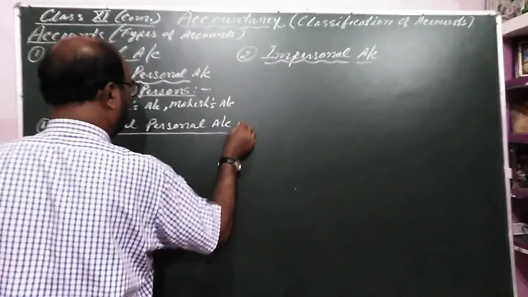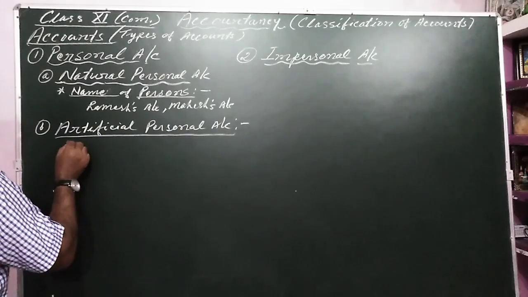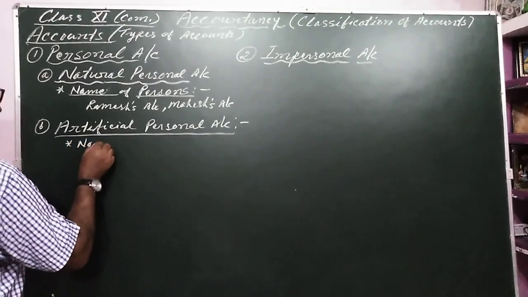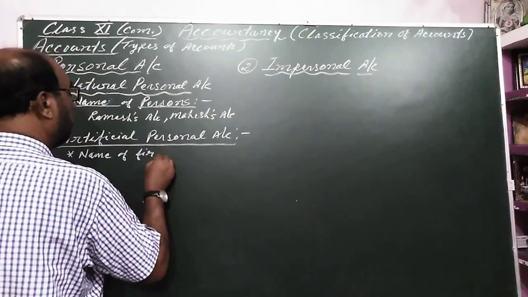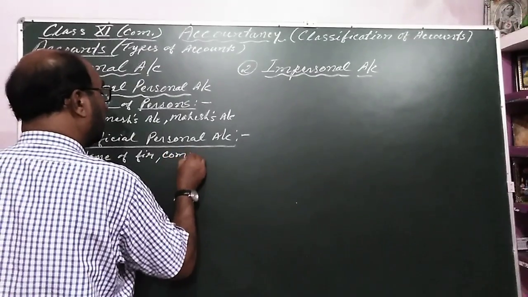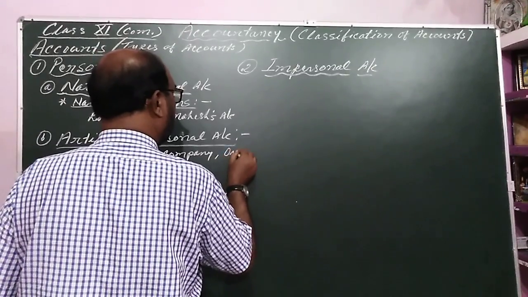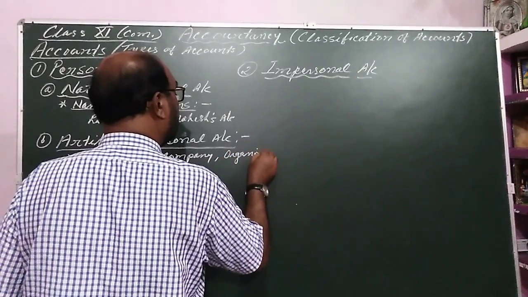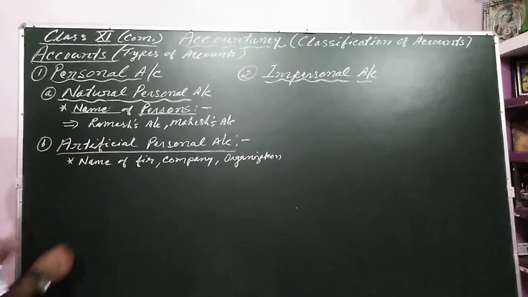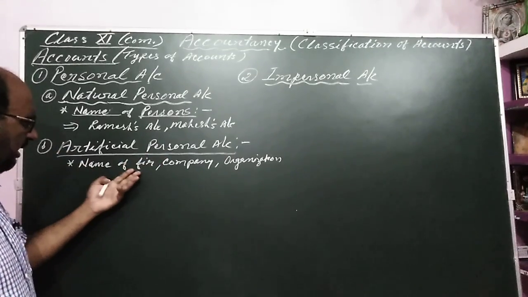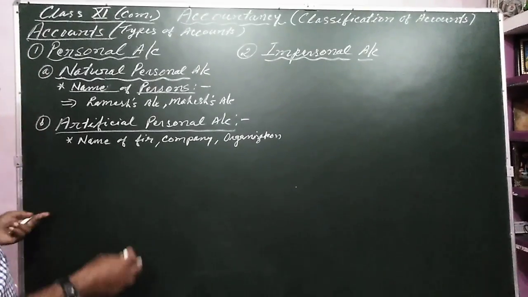In artificial personal account, the name of a firm, company, or any other organization comes. For example, the name of the firm, the name of the company, the name of the institution, or the name of the organization.